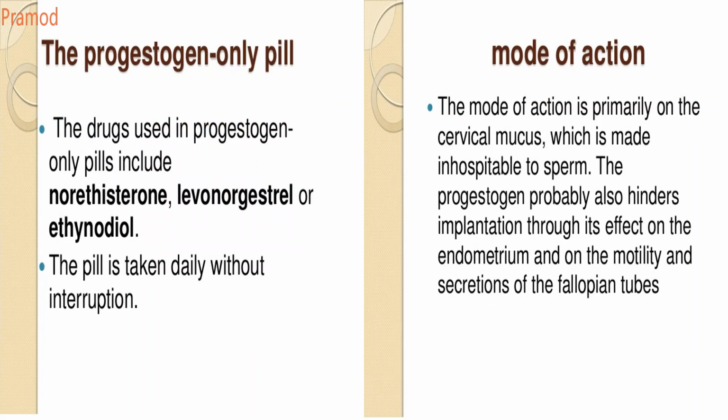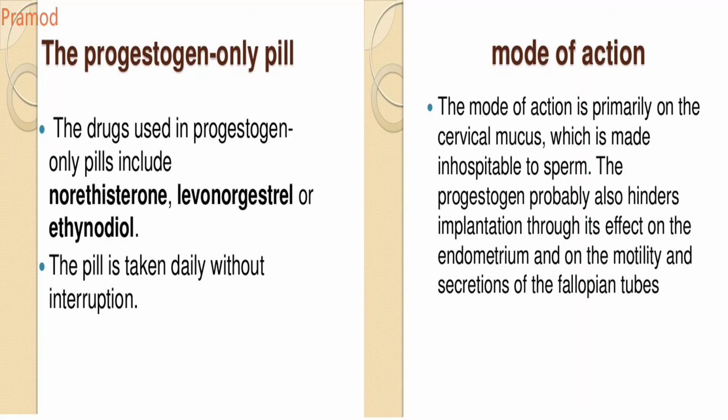Now the next class of drug, as we said, is the progesterone-only pill, which contains only progestogens. Okay, these include norethisterone, levonorgestrel, or ethynodiol. These are the drugs which are used. The pills are taken daily without interruption. It should be taken daily without interruptions. Mode of action: primarily it acts on the cervical mucosa, making the passage of sperms difficult.